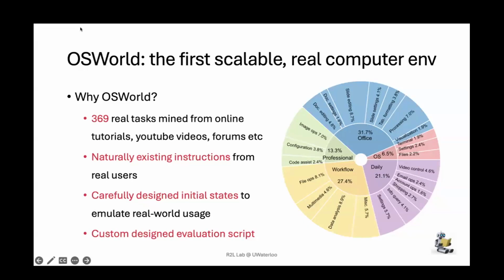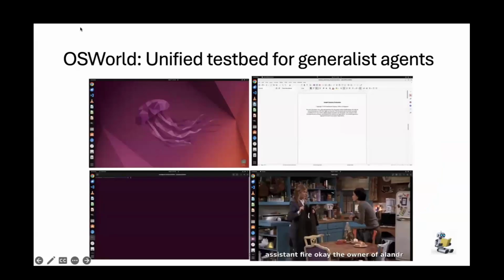And finally, we spent a lot of time designing the evaluation. So this is to measure, did the agent actually complete the task? Is the final state correct in the semantic sense? Not that they perform the same sequence of actions that some human performed during a demonstration.